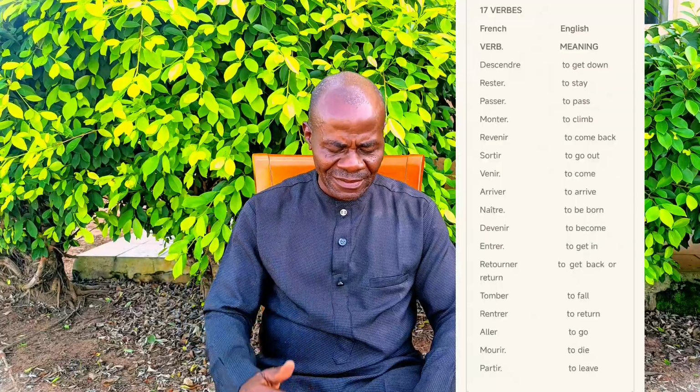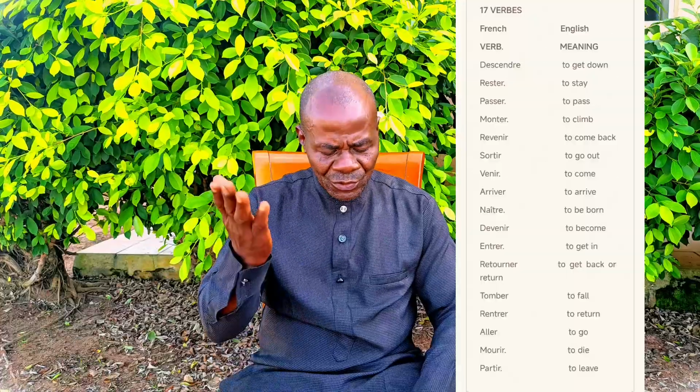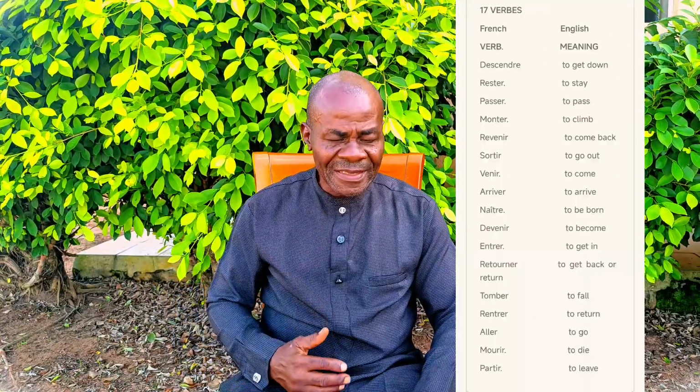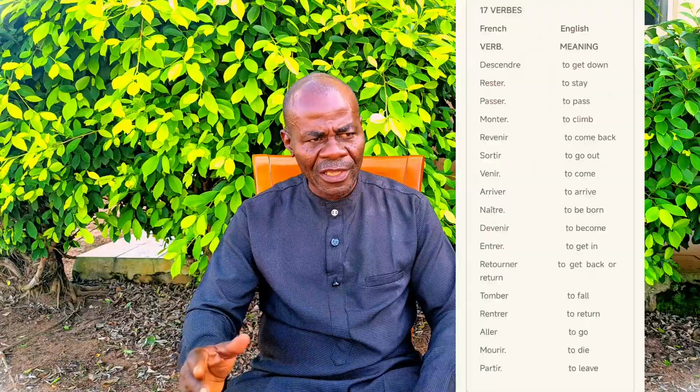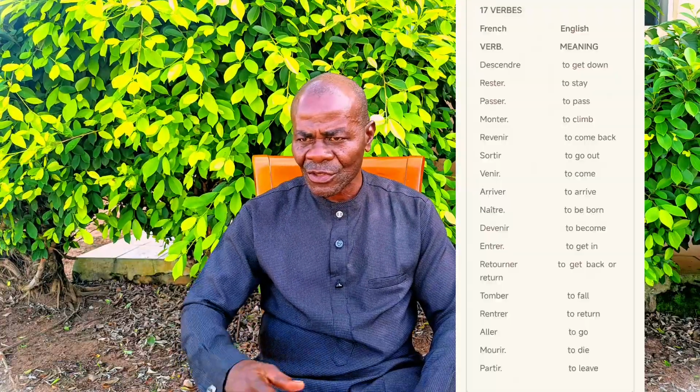As for the meanings: descendre means to get down, rester to stay, monter to climb, revenir to come back, sortir to go out, venir to come, arriver to arrive, naître to be born, devenir to become, entrer to get in, retourner to go back or to return, tomber to fall, aller to go, mourir to die, and partir to leave.